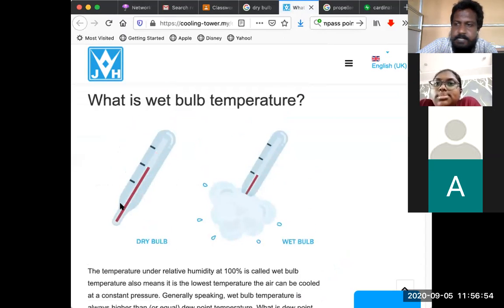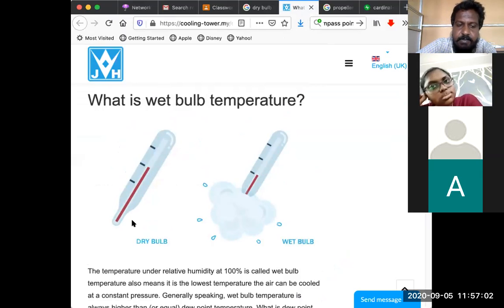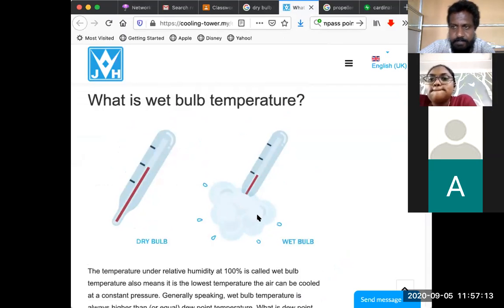A dry bulb temperature is a thermometer that is for temperature, but I'll tell you how the humidity is measured also. In this thermometer, there is no interference. It just measures the outer temperature. Whereas here, a wet cloth is attached to the end of the thermometer.